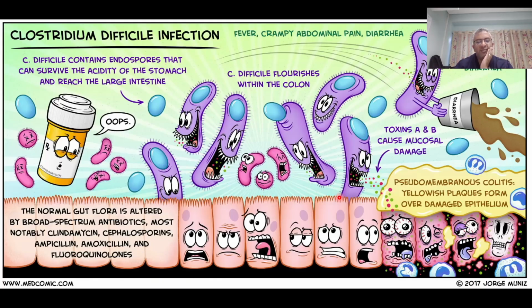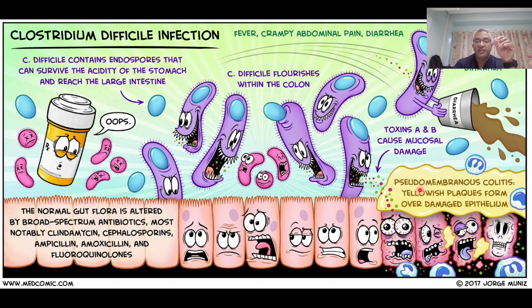Clostridium difficile, this is taken from Medcomic, a lovely diagram or cartoon illustrating this. So I acknowledge Mr. Muniz and company. So these patients often have fever, crampy abdominal pain, diarrhea, but the key thing is that the patient was exposed to antibiotics before. So C. diff contains endospores that can survive the acidity of the stomach and reach the large intestine. The problem is that your normal gut flora is altered by these broad spectrum antibiotics, most notably clindamycin, cephalosporins, ampicillin, amoxicillin, fluoroquinolones. And C. diff then flourishes throughout the colon.